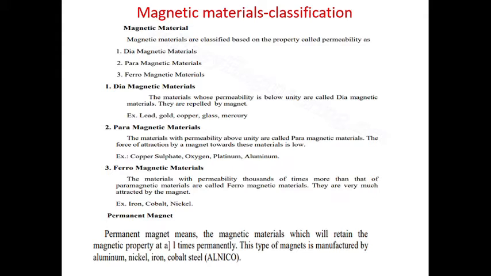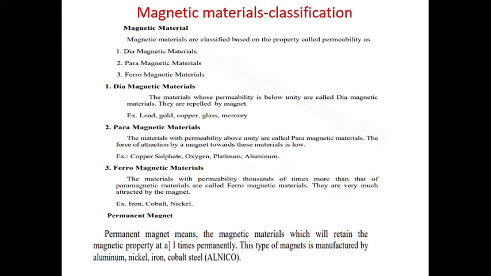First we will see diamagnetic materials. The materials whose permeability is below unity are called diamagnetic materials. They are repelled by magnet. Examples are lead, gold, copper, glass, mercury.